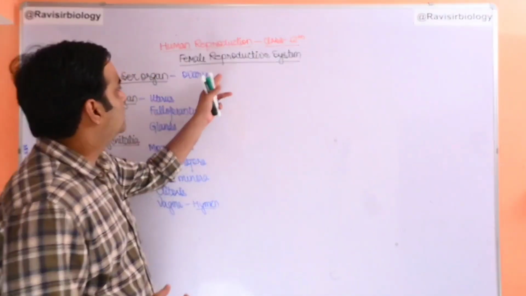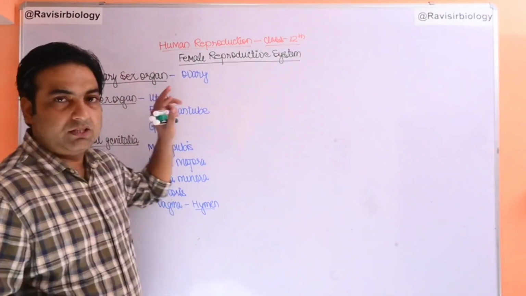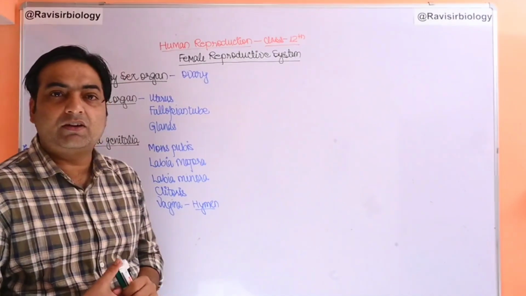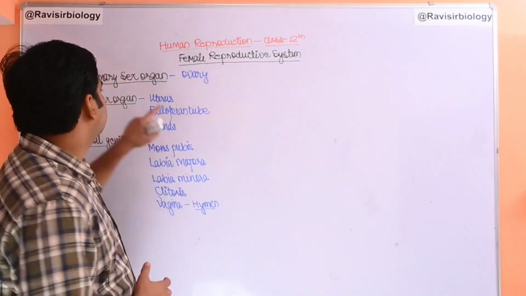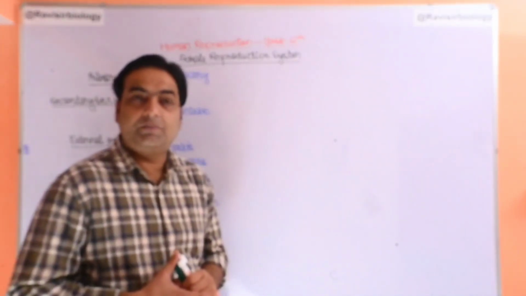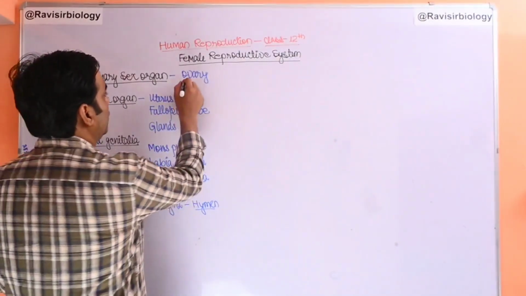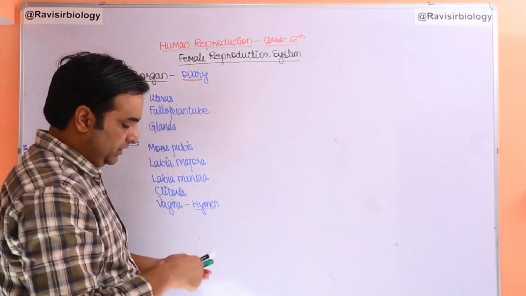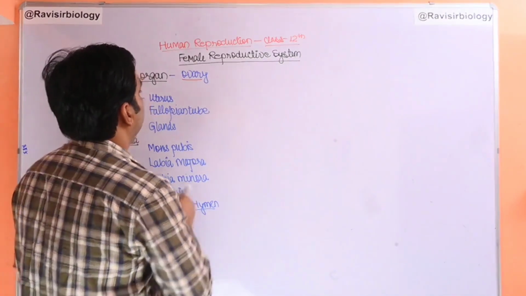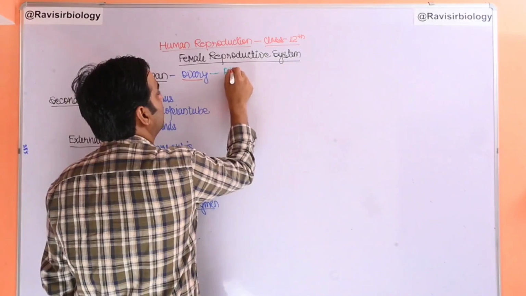So, the female reproductive system in humans is made up of the structures primarily required for a female body, which is called the primary sex organ, as we have studied the primary reproductive organ in females also. So the primary sex organ is considered to be the ovary. This ovary is responsible for the formation of the female gamete, which is called ova.